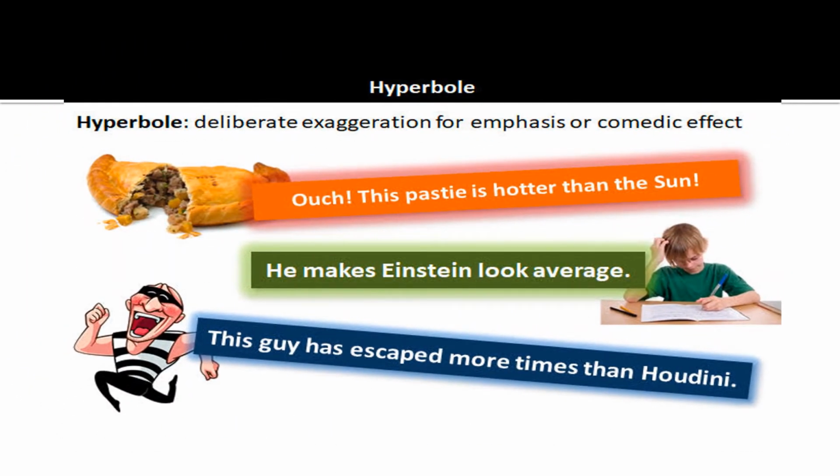More examples. Sometimes we use deliberate exaggeration for emphasis or comedy effect. Ouch, this pastry is hotter than the sun. And this clever fellow here makes Einstein look average. And this thief has escaped more times than Houdini. Houdini was the magician who could escape even when put in a box and chained. So you see how we can use hyperbole.